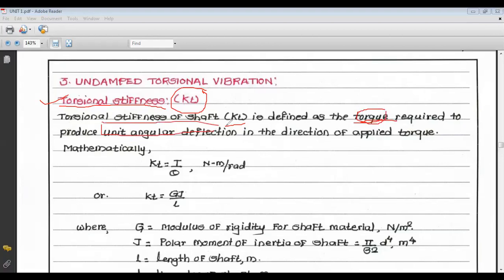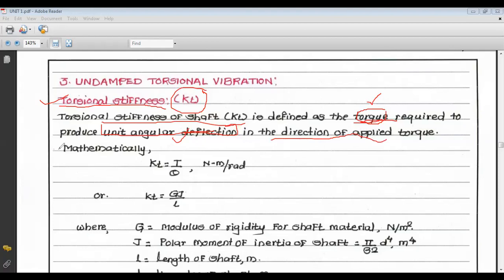Now, in case of simple stiffness, there is only a linear deflection, there is no angular deflection. But in case of torsional vibration, the force is replaced by torque, and the linear displacement or linear deflection is replaced by angular deflection. So the torsional stiffness of shaft K_T is defined as the torque required to produce unit deflection in the direction of applied torque. So this is the definition of torsional stiffness.